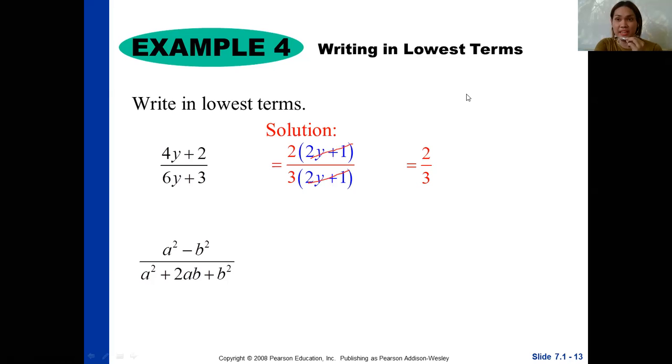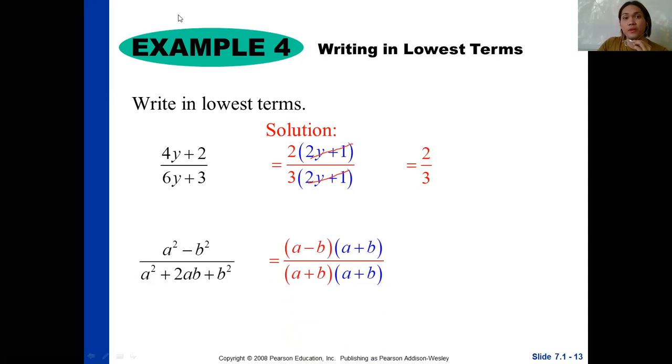Next, this one, the second expression that we're going to write in lowest terms. So we write it in factored form. So you have a minus b and a plus b all over a plus b times a plus b. What do you think are the common factors? Yeah, you're right, a plus b. Then cancel it. Then you have a minus b all over a plus b. That's our simplest form, or lowest terms, of the rational expression given.